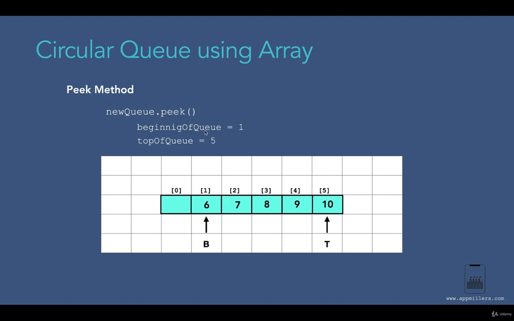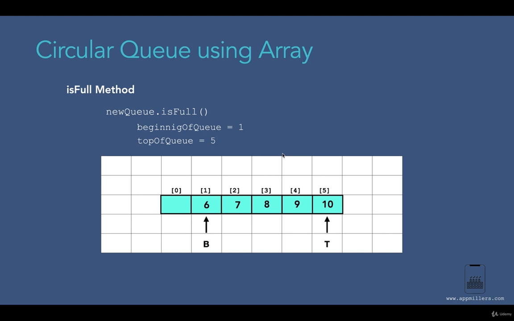The next method is the peek method. In case of circular queue, the peek method works the same as in the linear queue. Based on the beginning of queue index, we are returning the element from this array. Now the beginning of queue is 1, so the element located at index 1 is 6, so it's going to return 6. It doesn't matter how many times we run the peek method, it is going to return 6, because 6 is the first element in this queue. Now if we run the dequeue method and 6 is removed from this queue, and then run the peek method, it's going to return 7, because 7 is the second element. If we remove the first element, the second element becomes the first element, so that's why it's going to return 7 over here. Now let's continue to the next method.